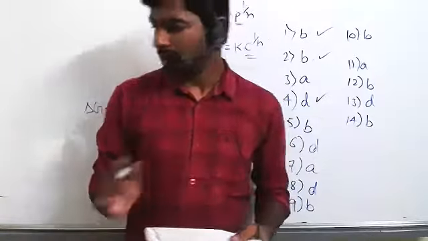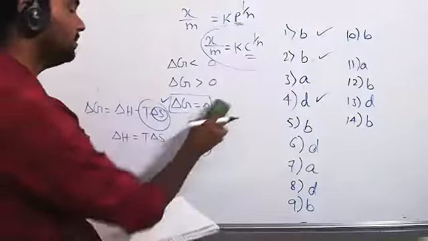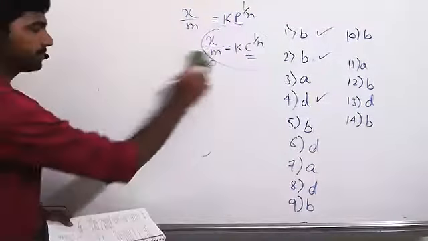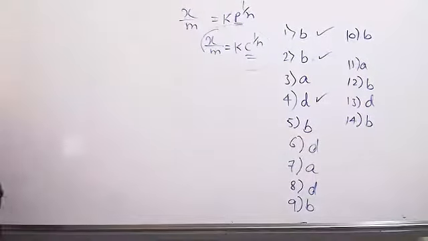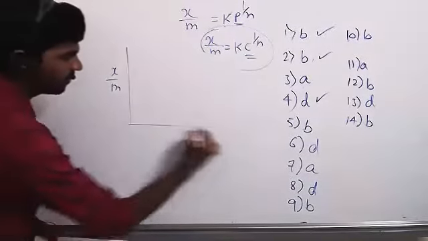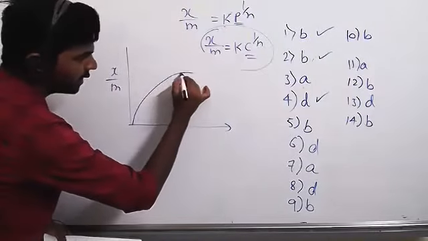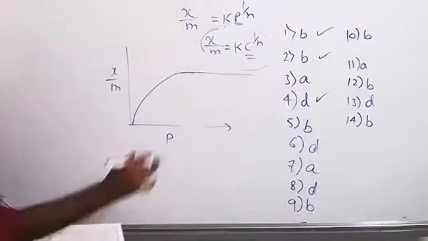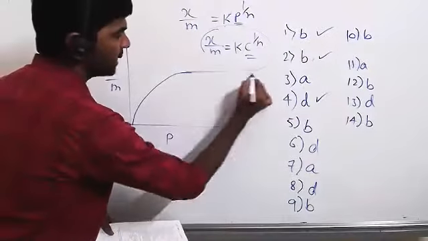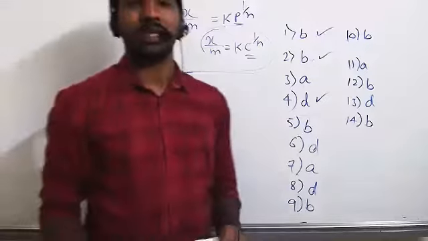So here we are talking about high pressure. Already we discussed the Freundlich adsorption isotherm's limitation. Generally x by m value increases with pressure. But after some time there is no effect. We are observing saturation, which means at high pressure the Freundlich adsorption isotherm is unable to explain.